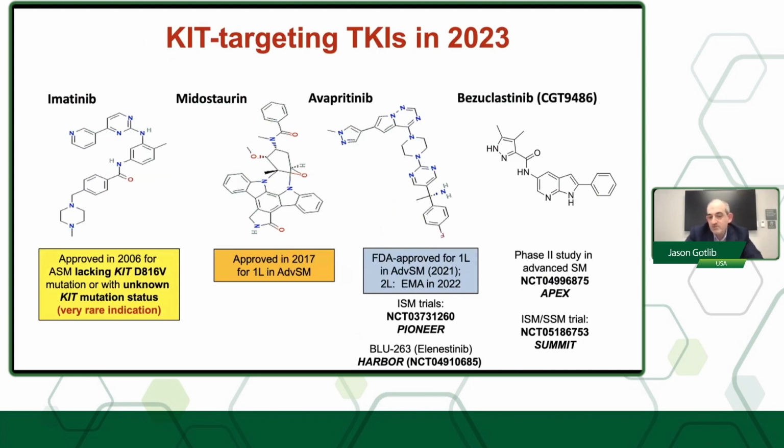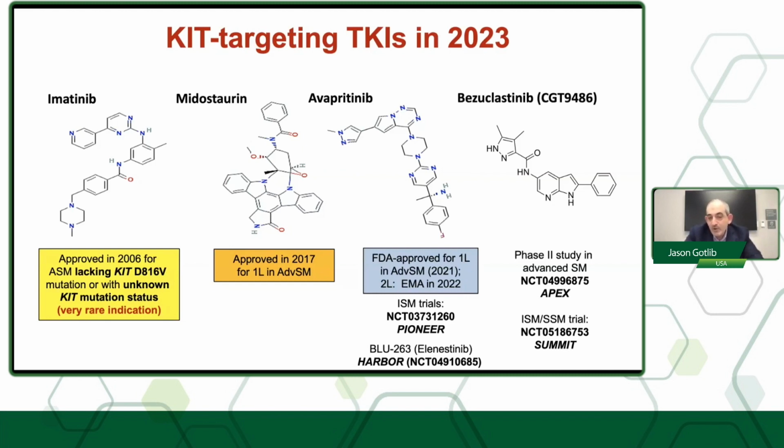Avapritinib is a highly selective KIT D816V inhibitor, whereas midostaurin is less selective. It also, for example, inhibits wild-type KIT and FLT3. So avapritinib was approved by the FDA for frontline therapy for advanced disease in 2021 and by the European Medicines Agency for second-line therapy in 2022. And then we have bezuclastinib, which is also a highly selective KIT D816V inhibitor. This is now in clinical trials in the so-called APEX study for advanced disease.